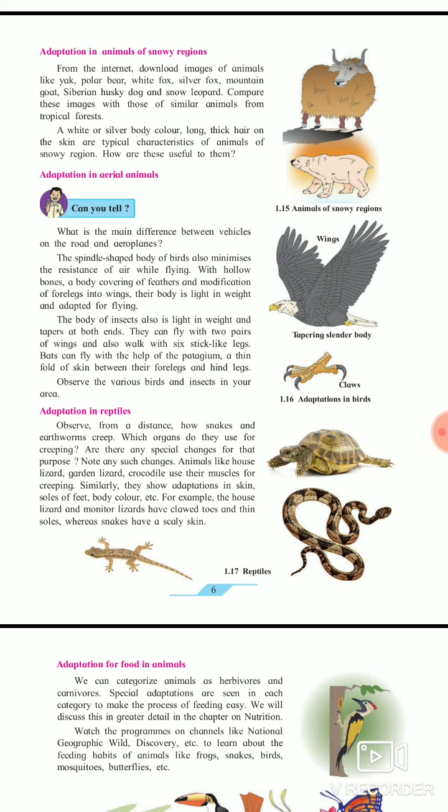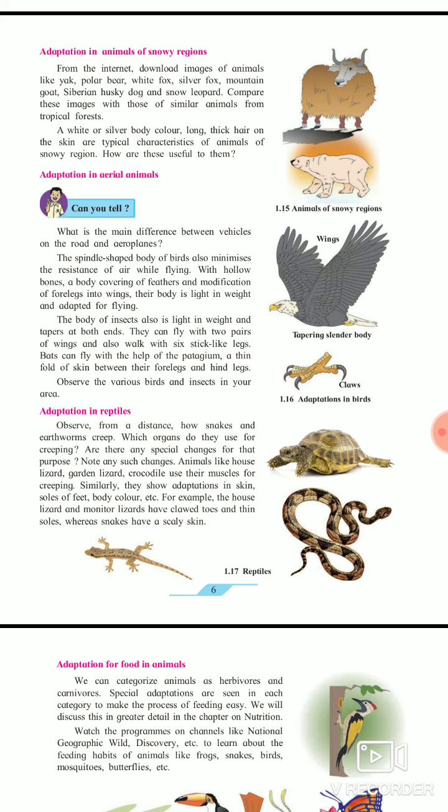Okay, with hollow bones, a body covering of feathers, and modification of forelegs into wings, their body is light in weight and adapted for flying. So they can fly easily with the help of very little weight. You know that when you are flying a kite in the sky, the weight of a kite is very small. That's why the kite is easy to handle at a particular height. The same goes with birds and aerial animals also, they have very little weight.